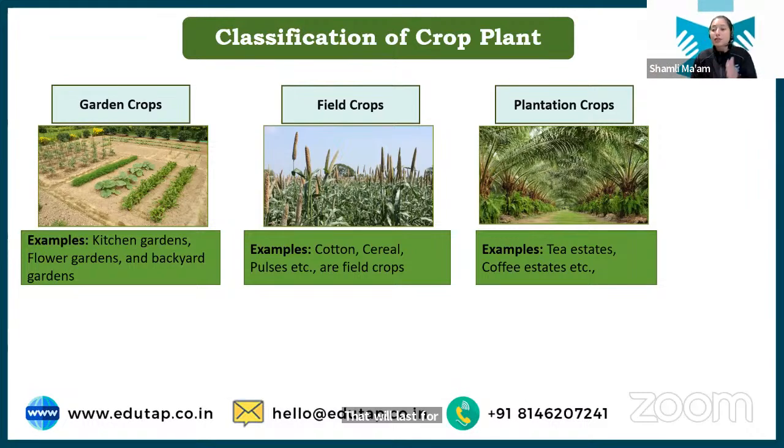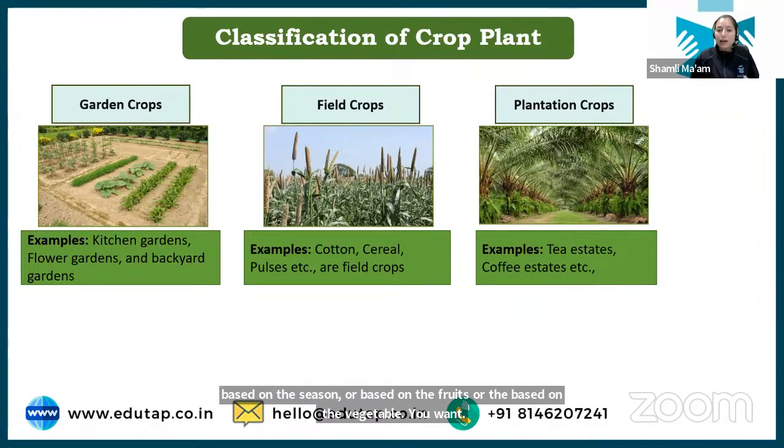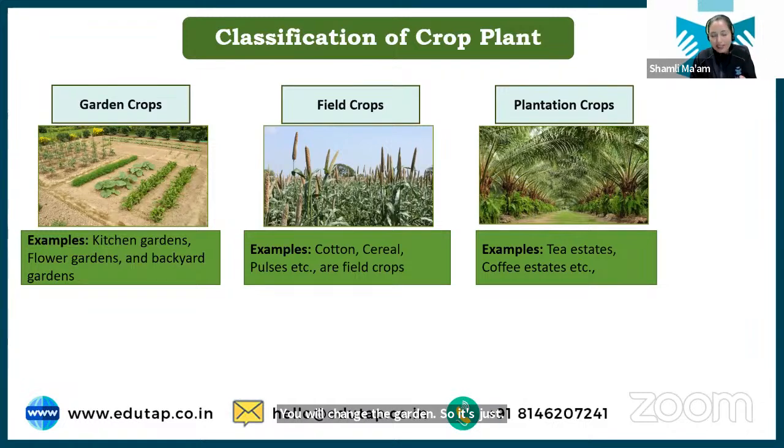Next is field crops. Every year or every season you will have to change the field crops. And again garden crops, every season, or based on the fruits or the vegetables you want, you will change the garden crop. So it's just the area that you're assigning and the crops that you're growing in that, based on that we say garden crop, field crop and plantation crop. Okay.